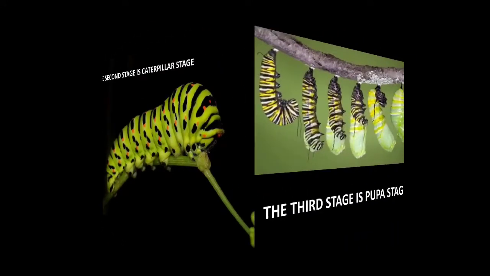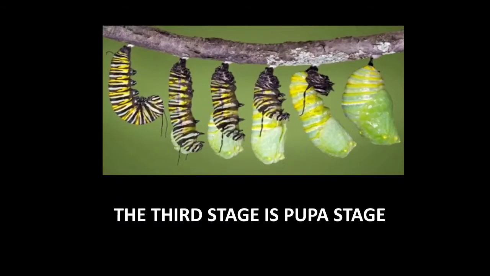The next stage is pupa stage. A caterpillar molts many times. Molts means change its form, change its structure. Changing its structure or changing its shape is called as molting. A caterpillar molts many times before it changes into pupa. As you can see in the picture also, a case-like structure. See in the second picture, a small case-like structure is developing at the end of the caterpillar. As you can see, a case-like structure is appearing slowly over the caterpillar.